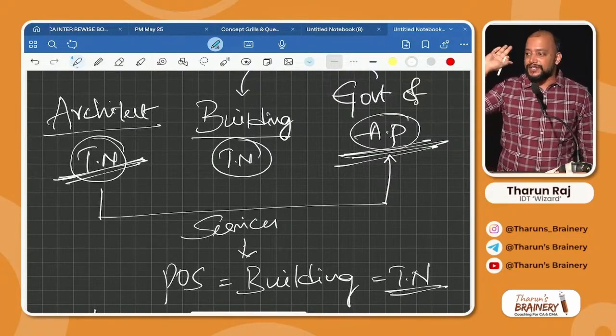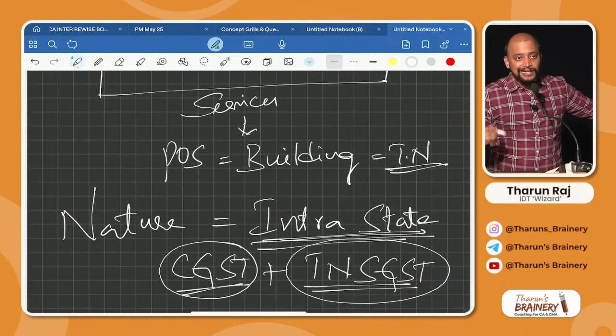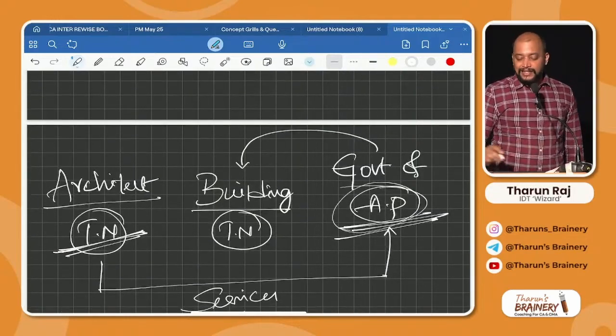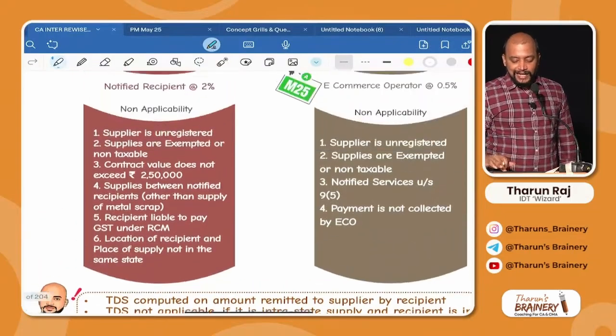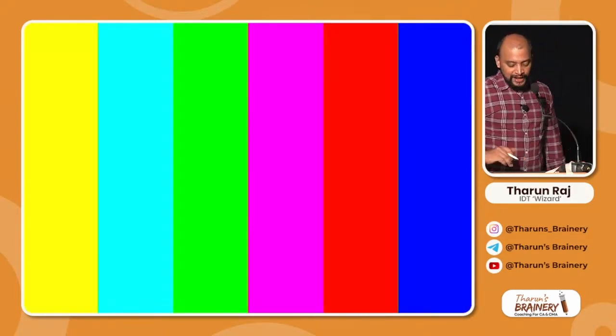That's why TDS itself is not applicable. So tell me, what is the transaction? Intra-state, correct? But where is the recipient? The recipient is located in the other state. So that is this point. Whenever the recipient is in the other state, then TDS is not applicable.